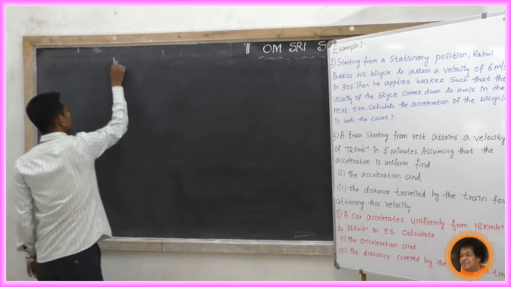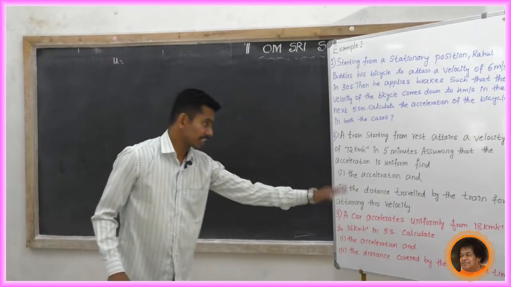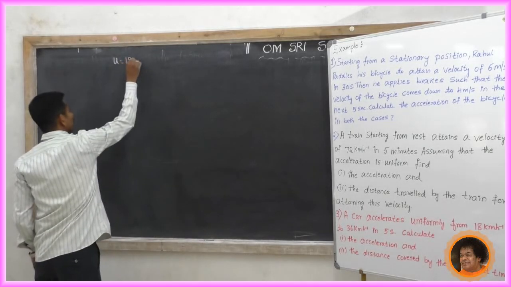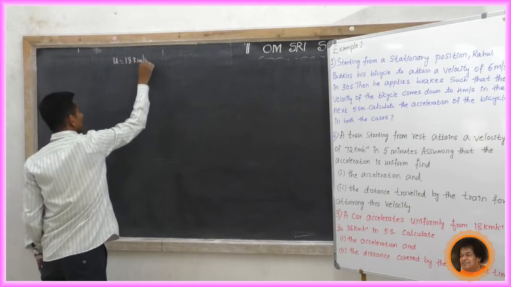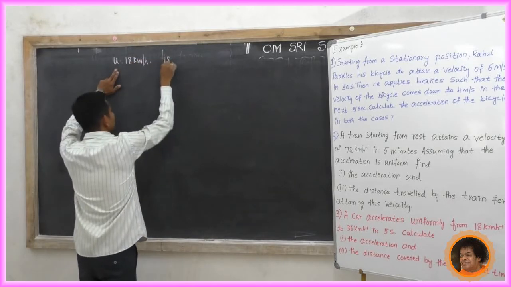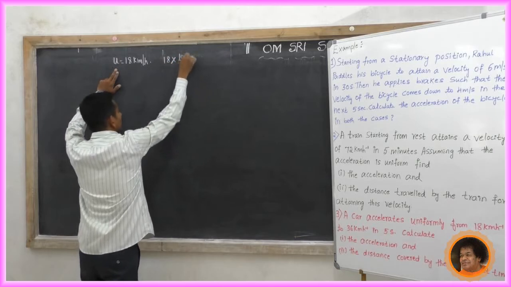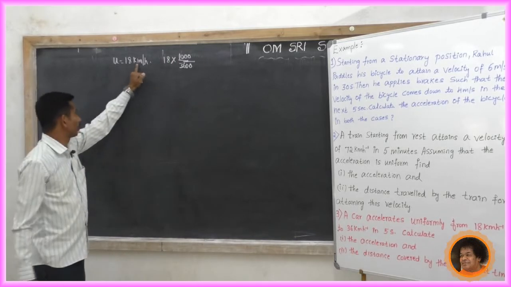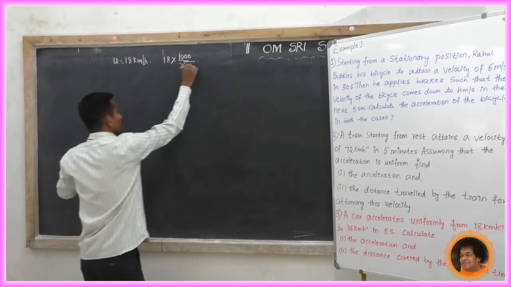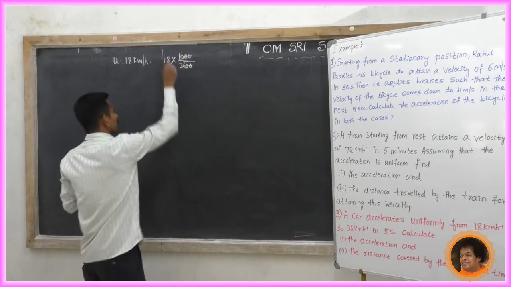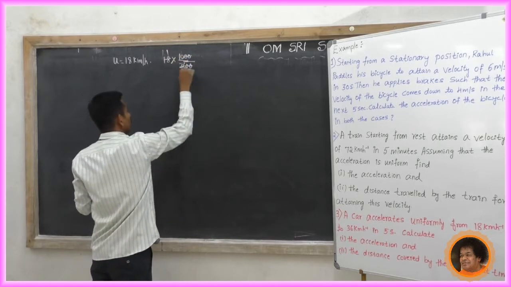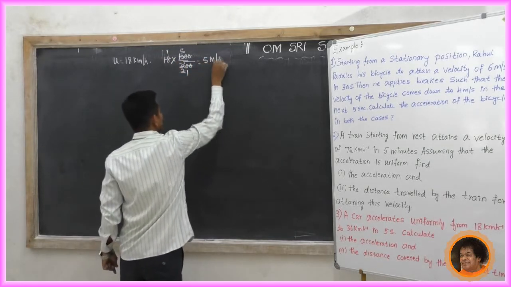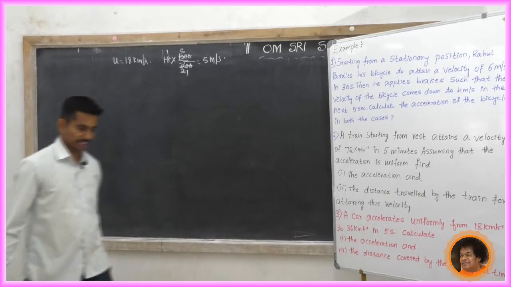What are the data? U equal to, the car accelerates uniformly from 18 km per hour, so what is the initial velocity? 18 km per hour. Convert directly: 18 into 1000 by 3600. You can directly write it. Converted into meter per second, 2 zeros cancelled. Then 18 ones are 18, 2 ones are 2, 5s are. What do you get? 5 meter per second. This is U.